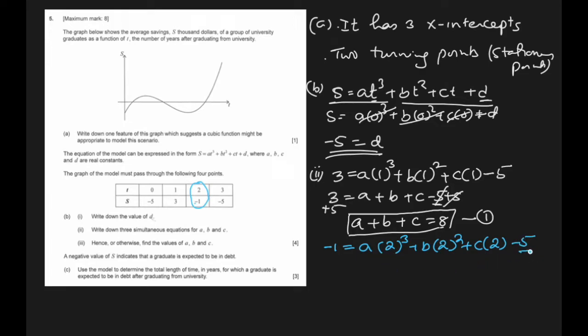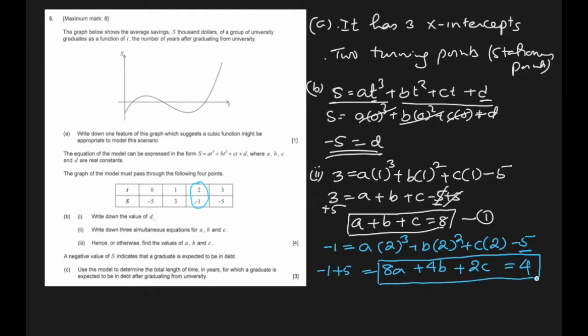So let's bring this negative 5 again to the other side. It becomes negative 1 plus 5. And here we get 8A plus 4B plus 2C, and that is equal to 4. So this becomes the second equation.